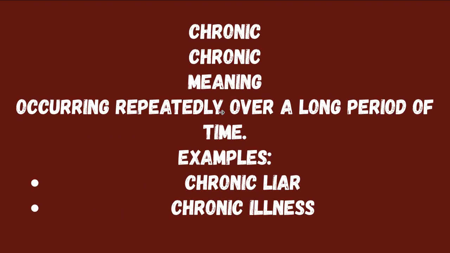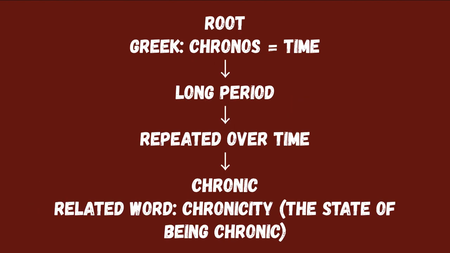And then we have chronic. Chronic means occurring repeatedly over a long period of time. Like chronic disease, people say I have a chronic disease, a disease which has been in their life for so many times, is not leaving their life, and is occurring again and again. So examples are chronic liar, chronic illness. Chronic comes from the Greek chronos, which means time, and a long period repeated over time. Chronicity is the state of being chronic.